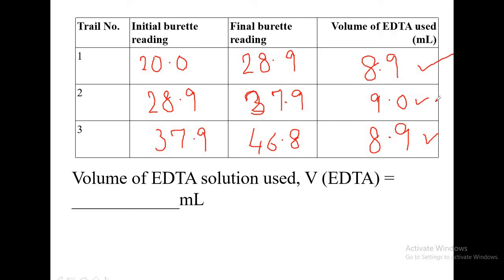Among the three values you are getting here, it may be correct or it may not be correct. You don't know. But you go and get your values attested. And after doing all the three trials, you will be given the correct value by the teacher, that is CV. This correct value will be calculated as per the weight of EDTA you are reporting.